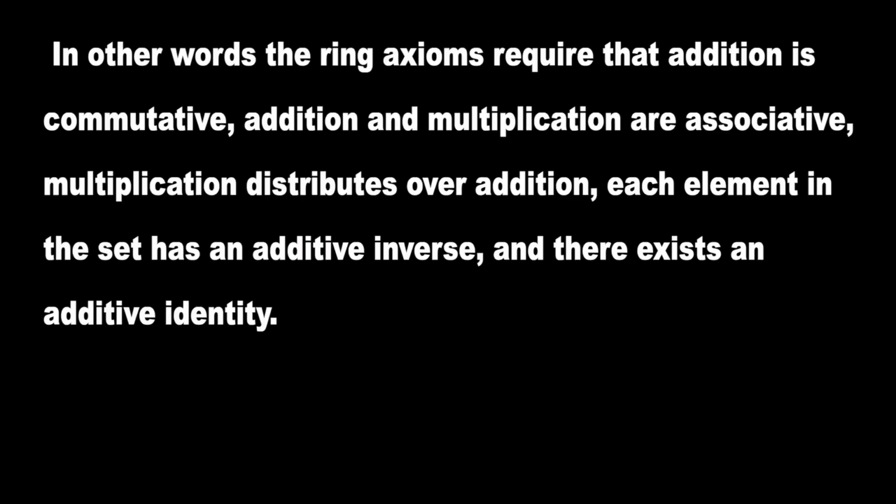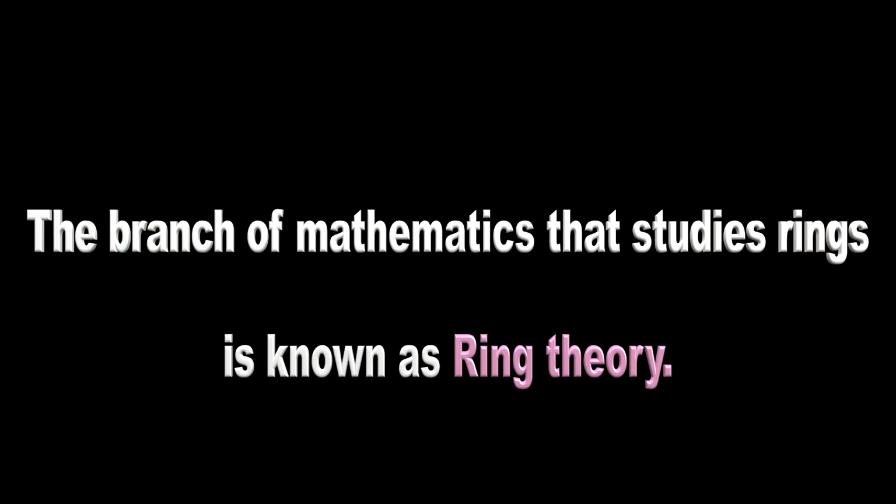In other words, the ring axioms require that addition is commutative, addition and multiplication are associative, multiplication distributes over addition, each element in the set has an additive inverse, and there exists an additive identity. One of the most common examples of a ring is the set of integers endowed with its natural operations of addition and multiplication. The branch of mathematics that studies rings is known as ring theory.